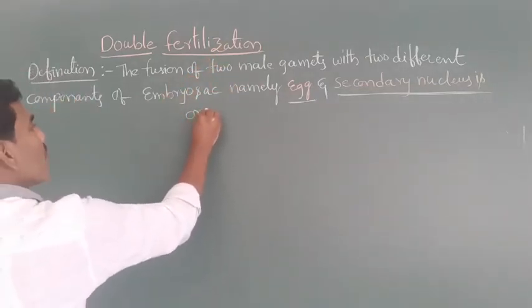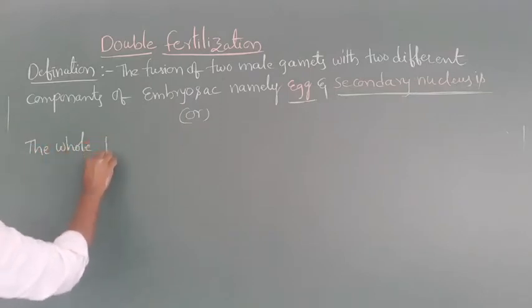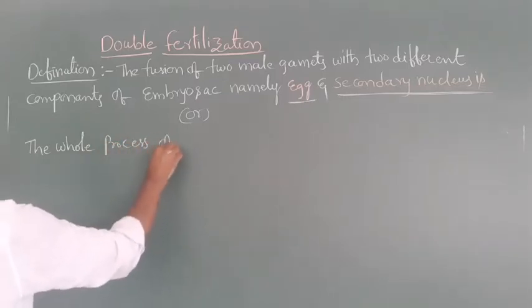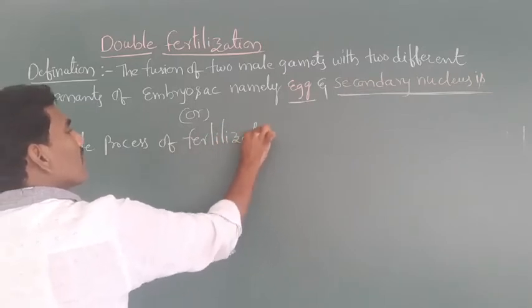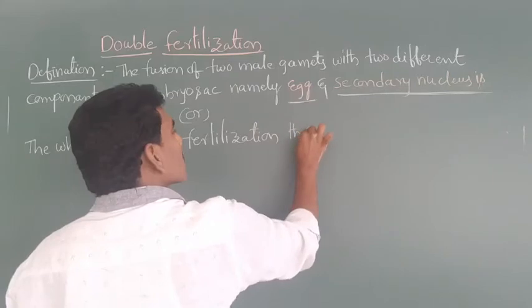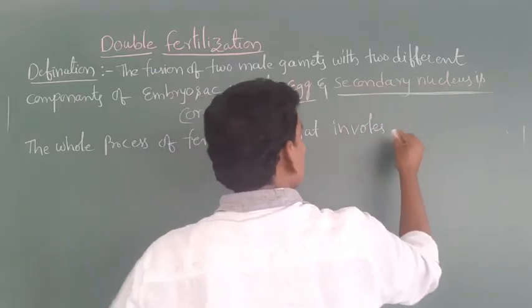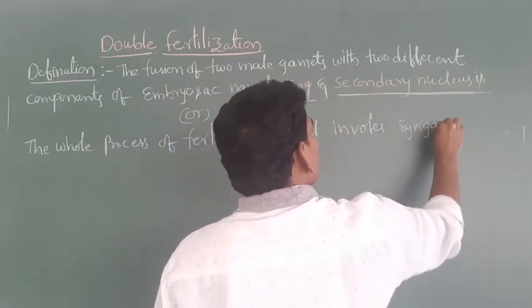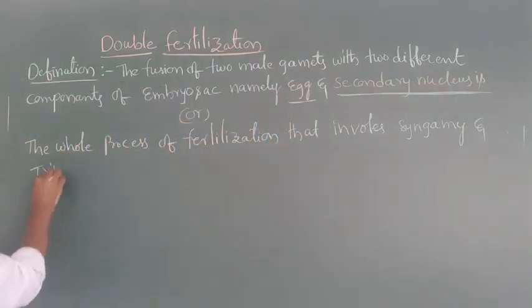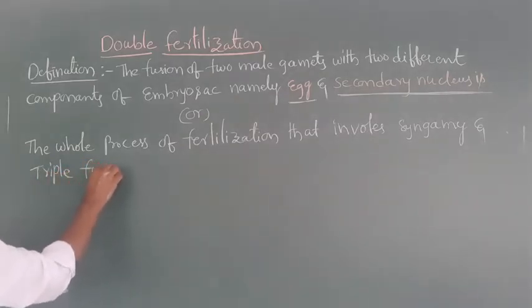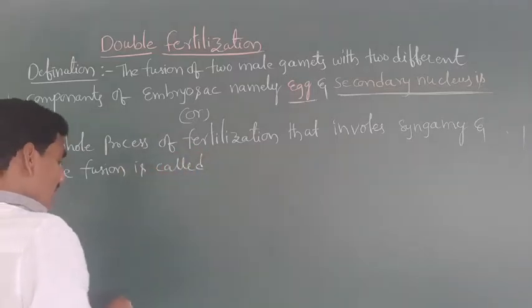One more definition. The whole process of fertilization that involves syngamy and triple fusion is called double fertilization.